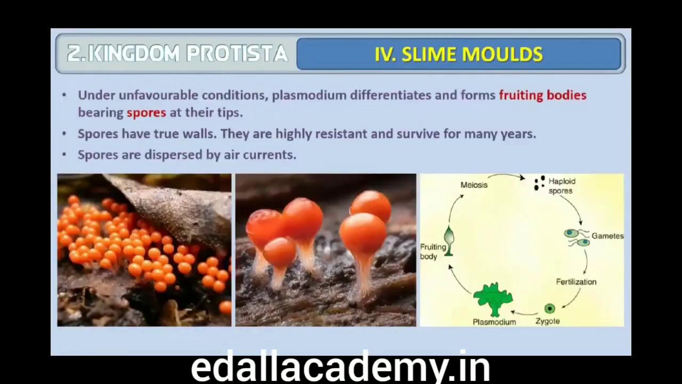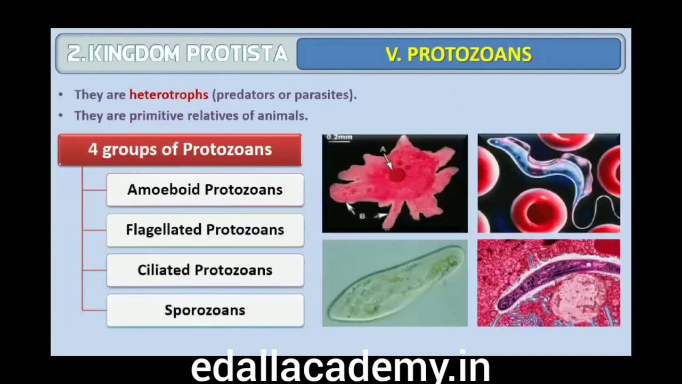During unfavorable conditions, the plasmodium differentiates and forms fruiting bodies bearing spores at their tips. The spores possess true walls. They are extremely resistant and survive for many years, even under adverse conditions. The spores are dispersed by air currents.